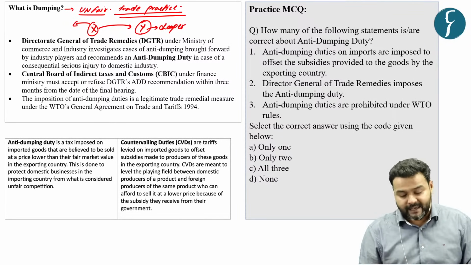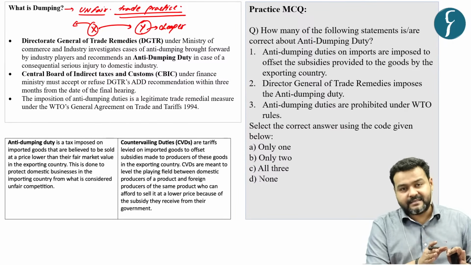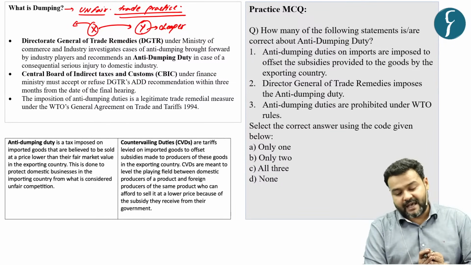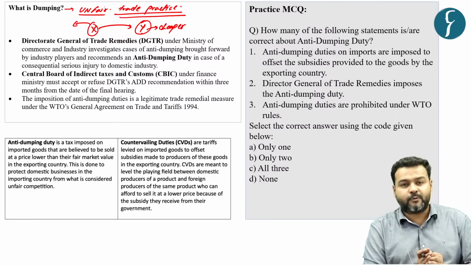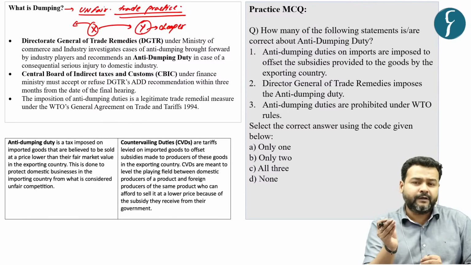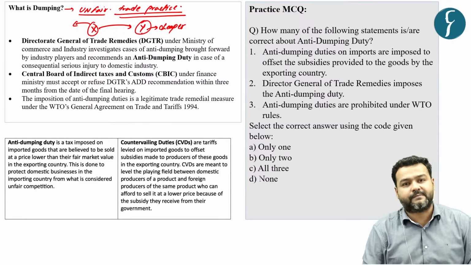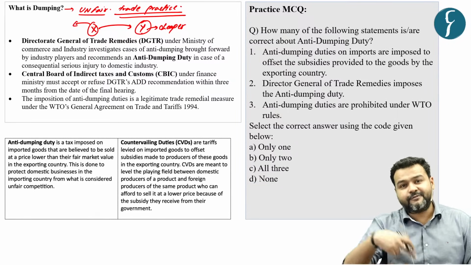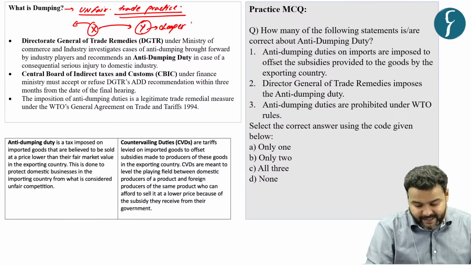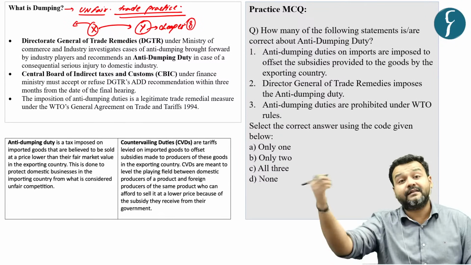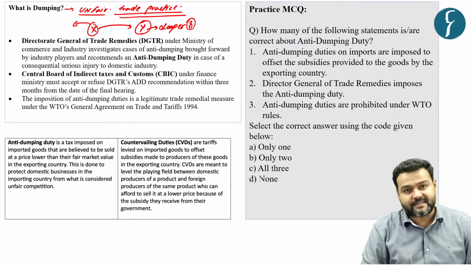So let's say country X is exporting a product which has a value of rupees 10 in their own domestic market, but when they export, it is rupees 8 at the export destination.